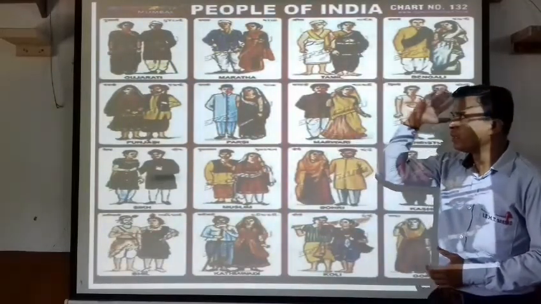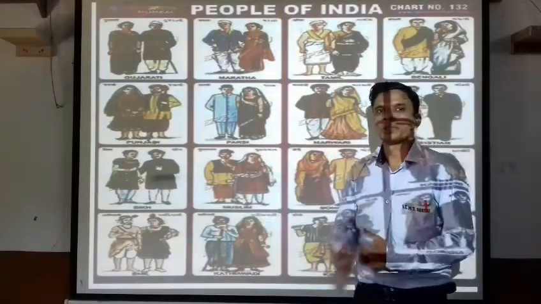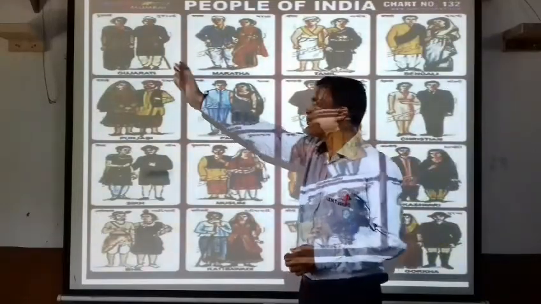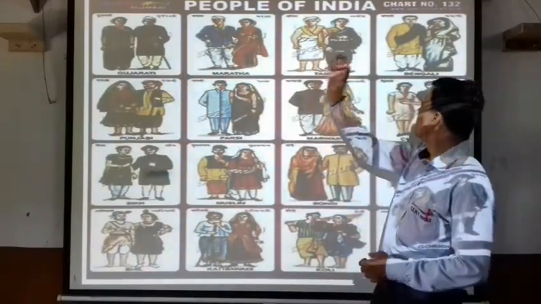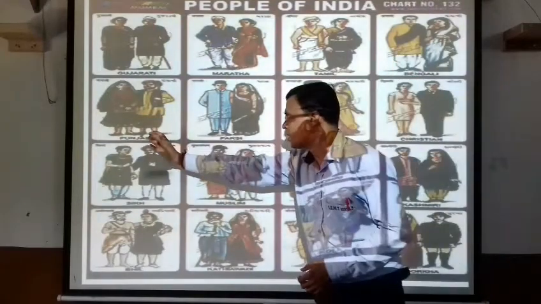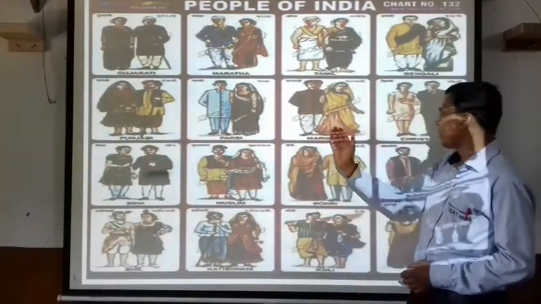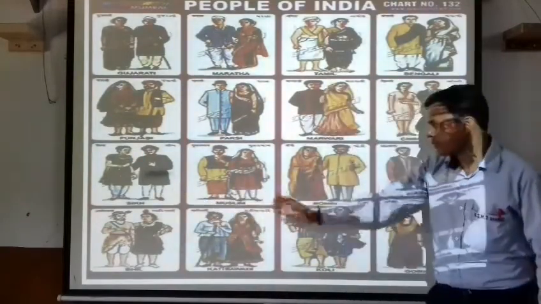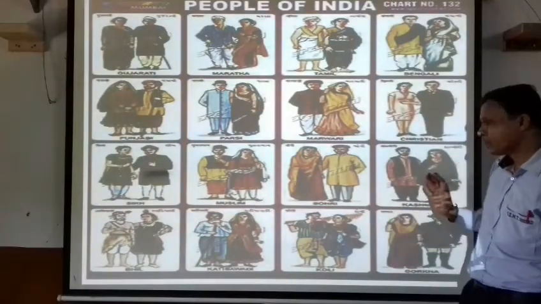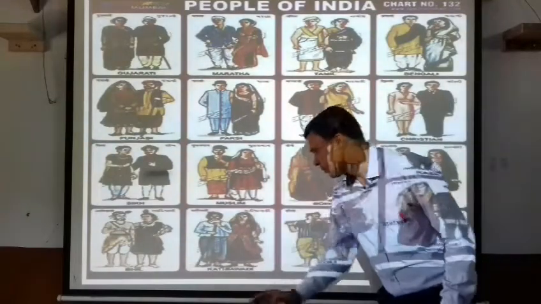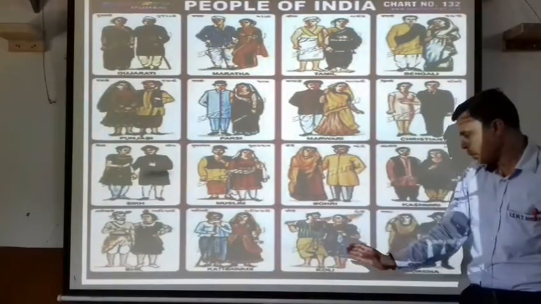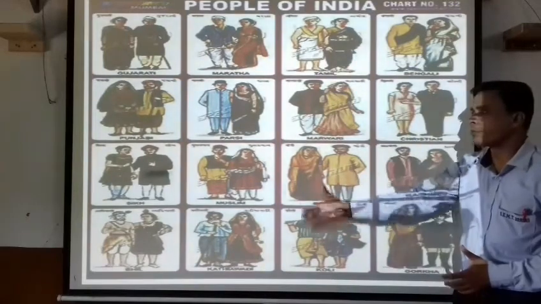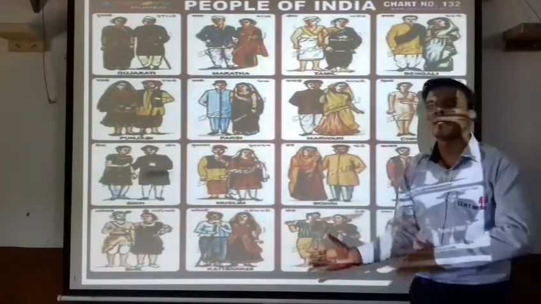You can see in this picture there are Gujarati people, Maratha, Tamil, Bengali, Punjabi, Parsi, Marwadi, Christian, Sikh, Muslim, Bahari, Kashmiri, Bhil, Kathiawadi, Koli and Gorkha. So these people have worn different types of clothes according to their states.